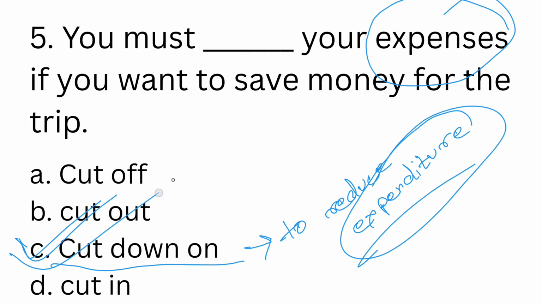This phrasal verb cut down on is used in this specific context. So that is our correct answer. Now let me read out the sentence to you again. You must cut down on your expenses if you want to save money for the trip.